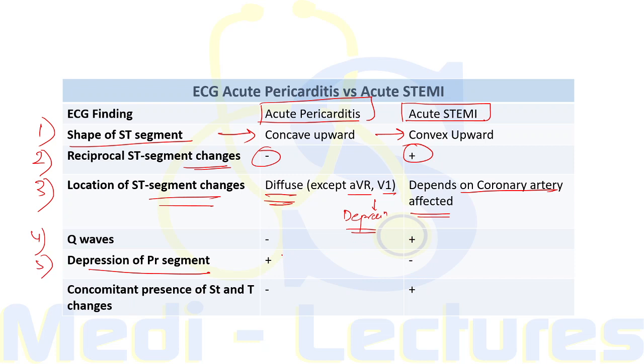Depression of PR segment is characteristic of pericarditis, and the concomitant presence of ST and T changes will be present in MI. Now what does this mean? In pericarditis, the T wave inversion will occur, but it will occur after the ST segment has normalized. On the other hand, in acute STEMI, the T wave inversion as well as ST segment elevation occur simultaneously. So this was the difference between the ECG of pericarditis and STEMI.